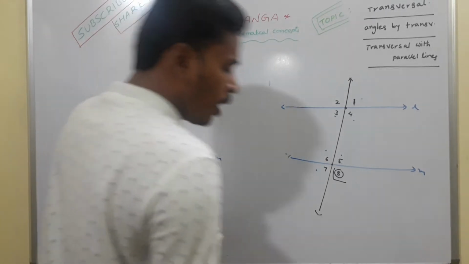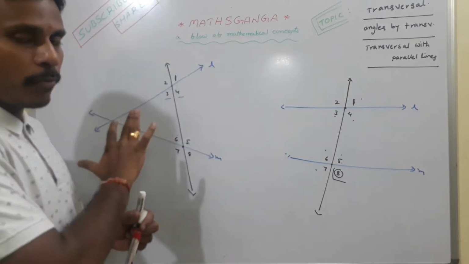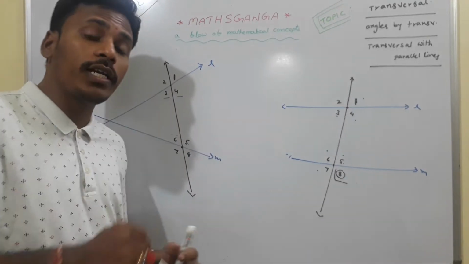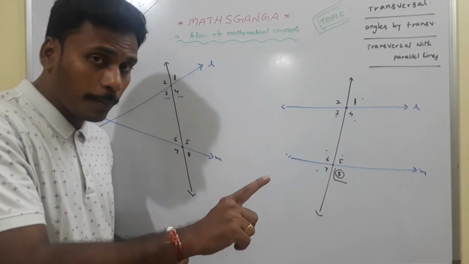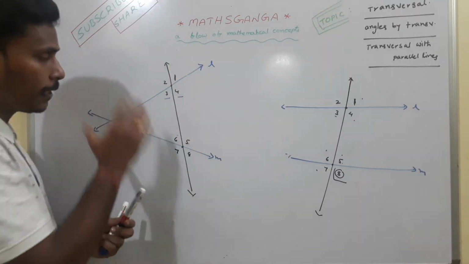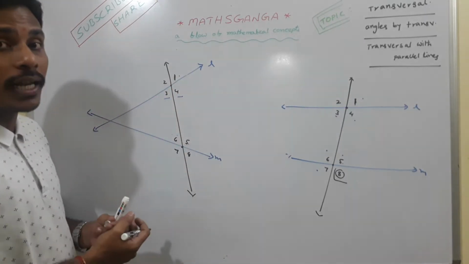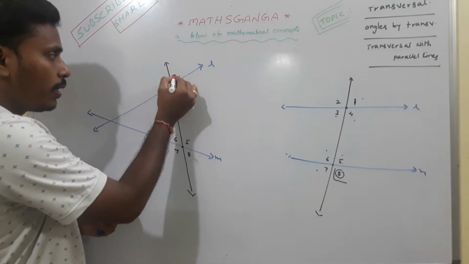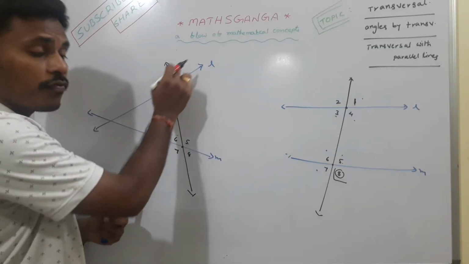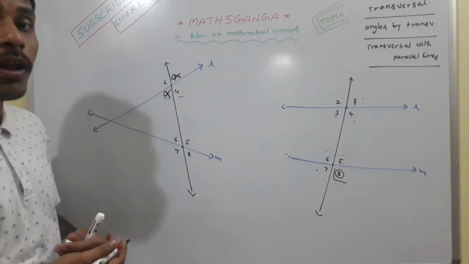Now what I am going to tell you is another logic. The next logic we are going to discuss is, we named all these angles in different ways. Now another thing is, already in the previous video we discussed the adjacent angles, linear pairs as well as vertically opposite angles. If you look in both the cases, this 1 and 3 are vertically opposite. So the measures of these two are equal. If you say this angle is alpha, this angle is also alpha.